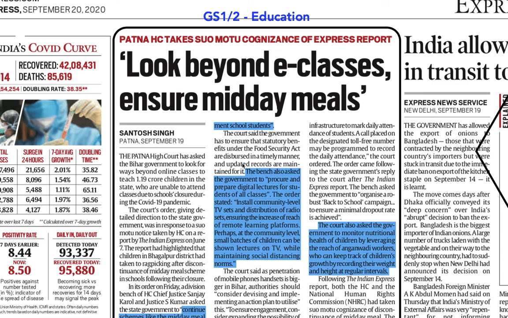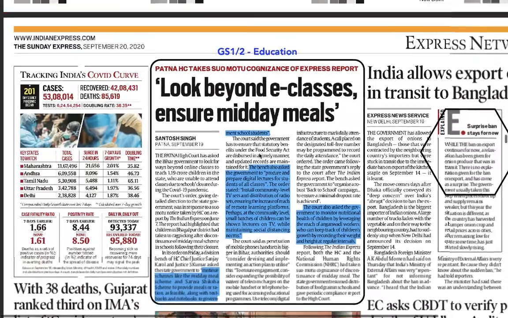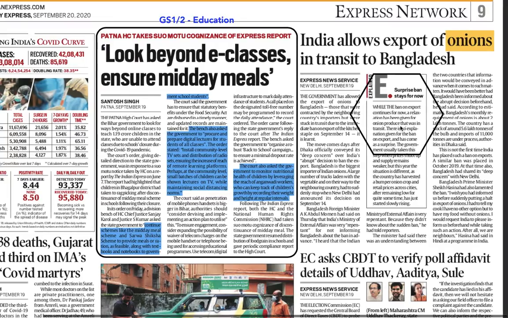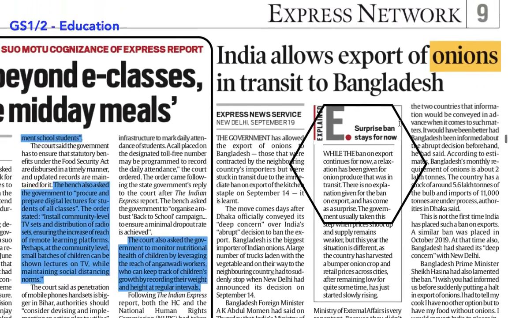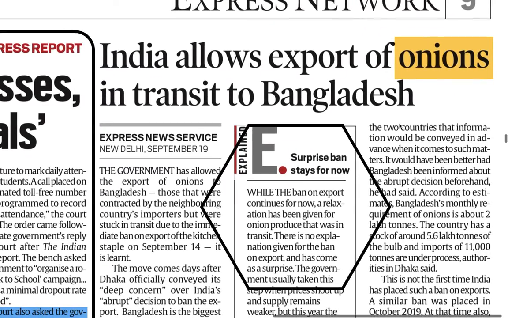Okay, so don't implement that formula of 2 pages per topic. Here, education is a big topic where you can make maybe 20 pages of notes. This is one of the most important topics from the UPSC point of view. Yeah, on the right side, you can see the onions, which are in the news now and then.